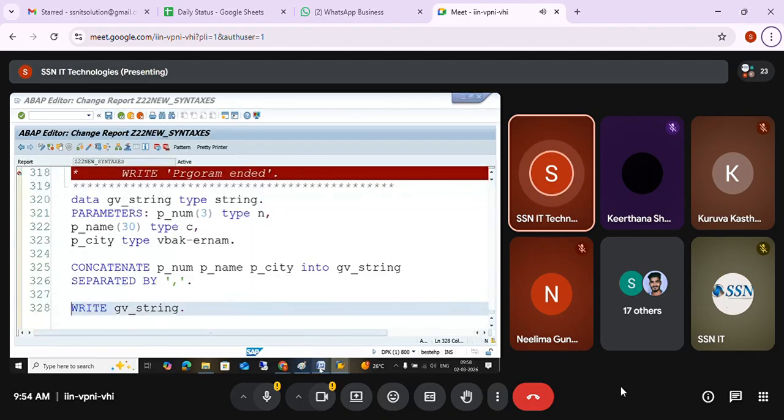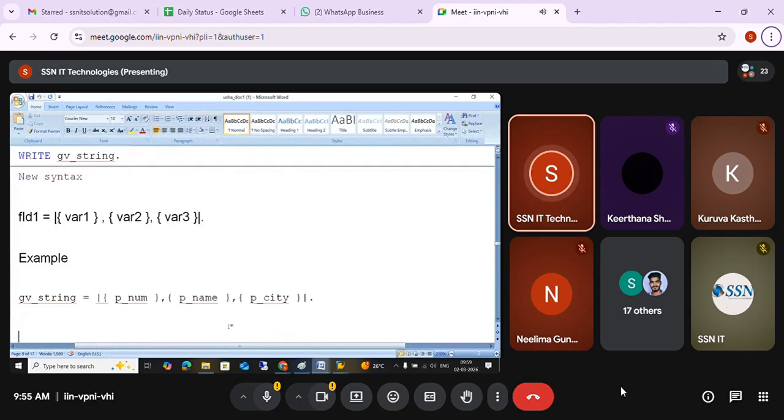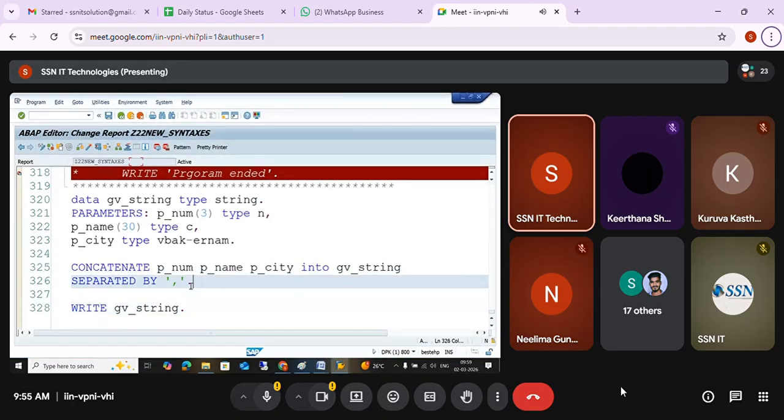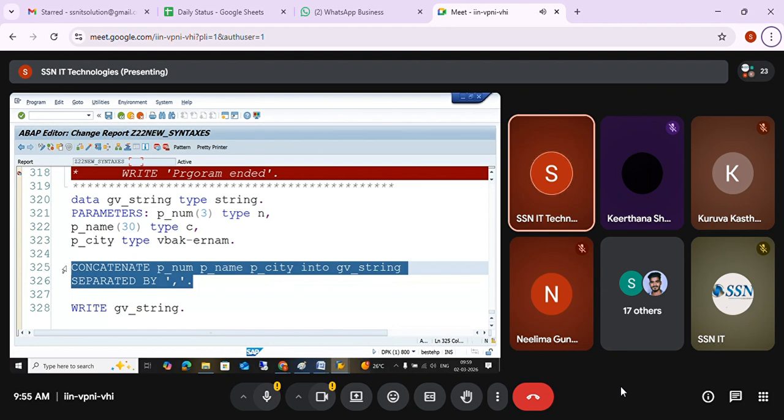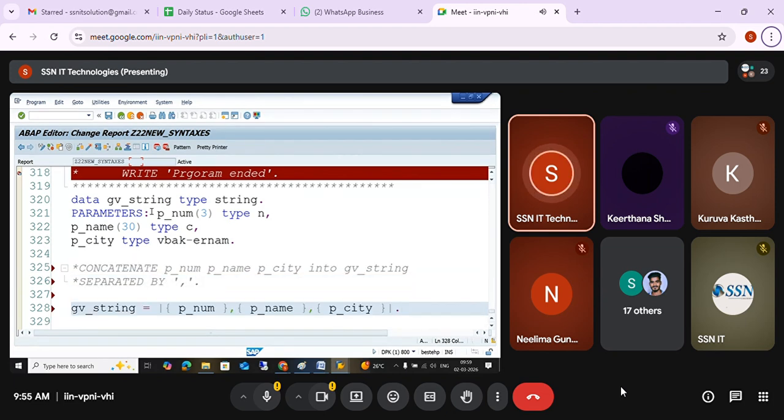Now, in the latest syntax, what we have? Instead of using the concatenate keyword, you can simply use pipe symbol. Inside that, variables you can give. Those are pipe symbols, and variables will be added under the flower brackets. You can see, activate it.